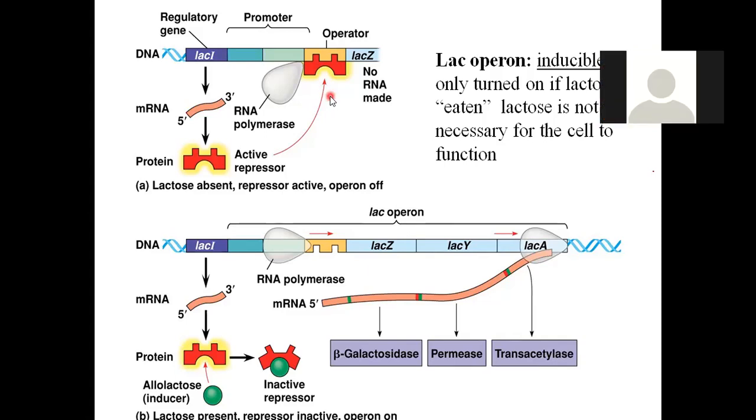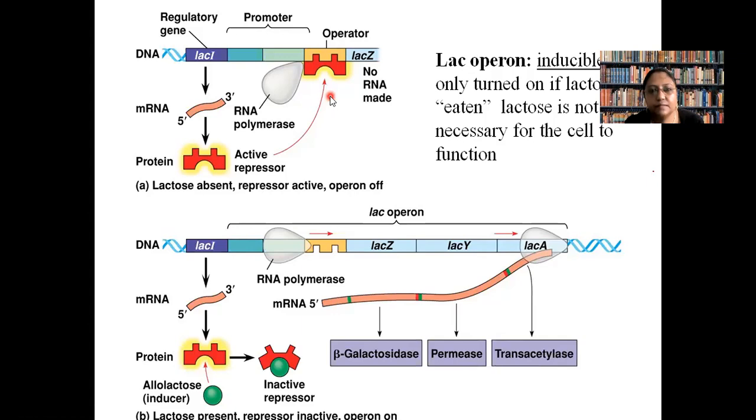Ma'am, in off position, the repressor will bind to the operator. So RNA polymerase will not be able to start the process. I explained each and every step, I want that. So RNA polymerase will not bind. So what will happen?